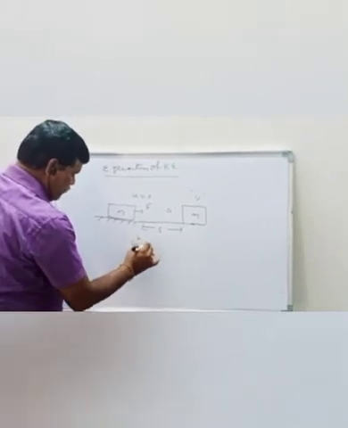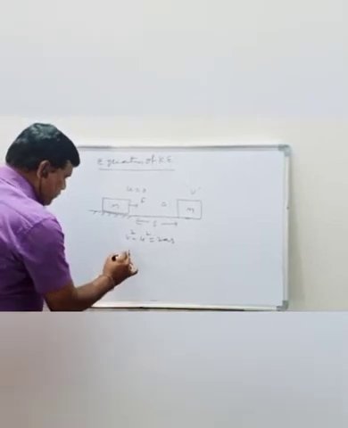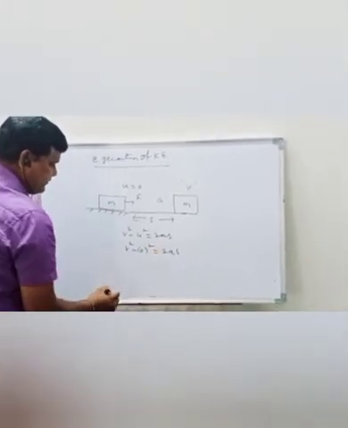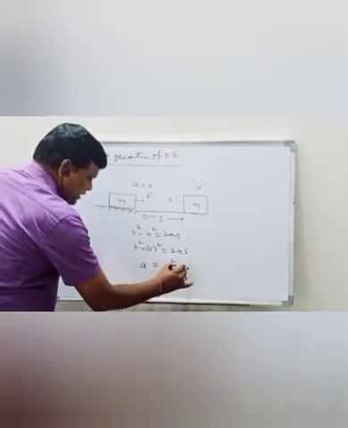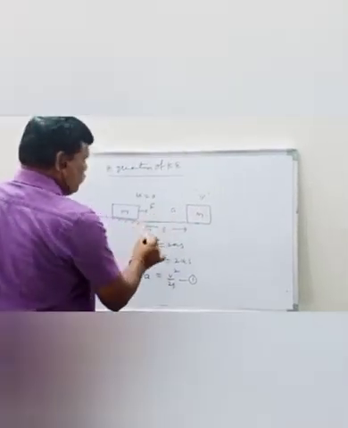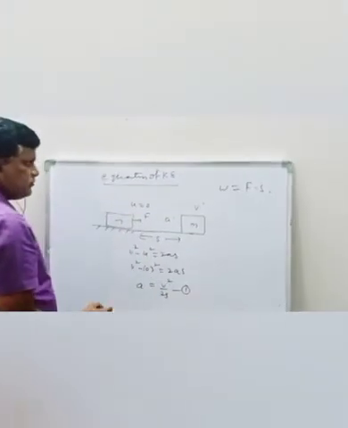Therefore, we know that v square minus u square is equal to 2as, so v square minus 0 square is 2as. So a is equal to v square by 2s, equation number 1. There is work done by the force. Work done is equal to force into displacement.